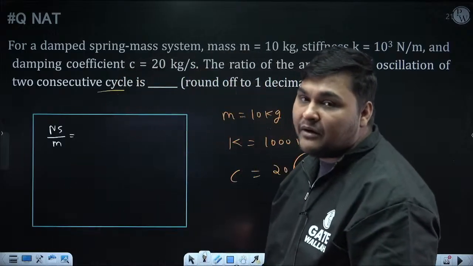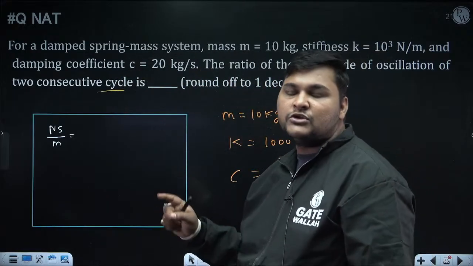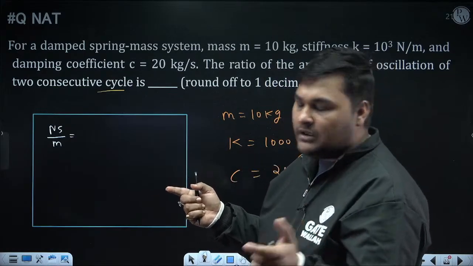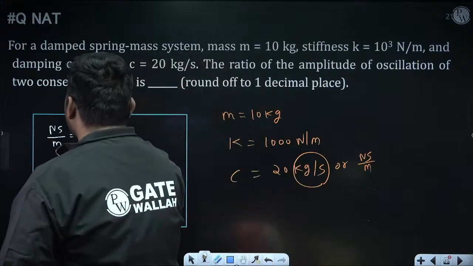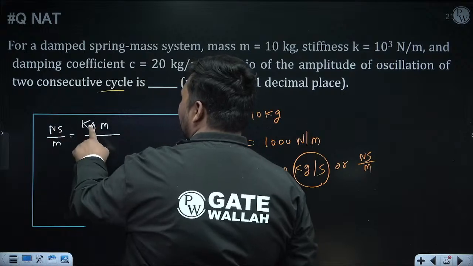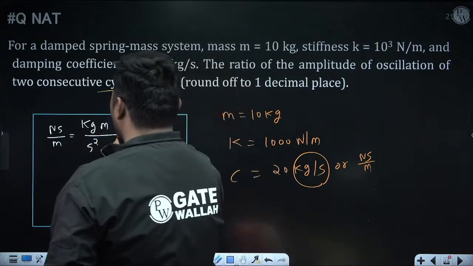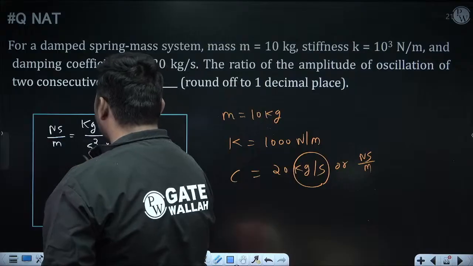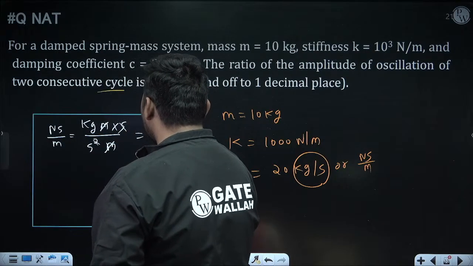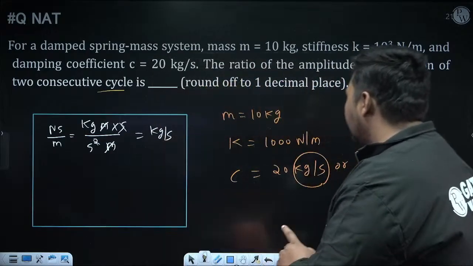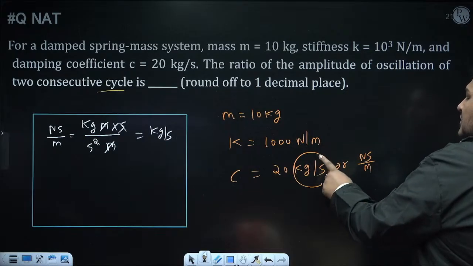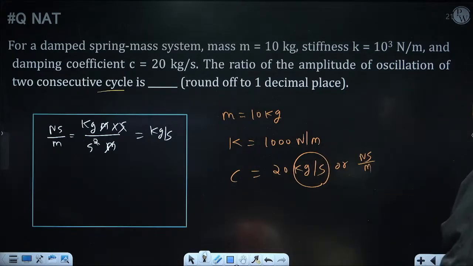Force is nothing but mass into acceleration. The unit of mass is kg, the unit of acceleration is meter per second square. So Newtons you can write like this, kg meter per second square. Now into second, and this meter is already coming. So meter will get cancelled, one second will get cancelled. So it will be kg per second. So it might be possible sometimes that instead of Newton second per meter, the examiner is giving C as kg per second. So if you want, you can replace it like this.